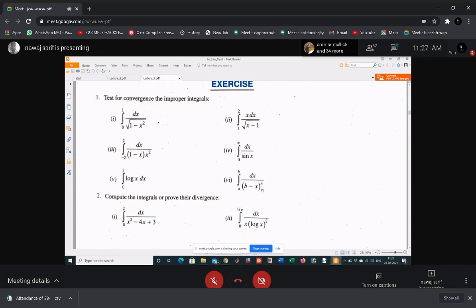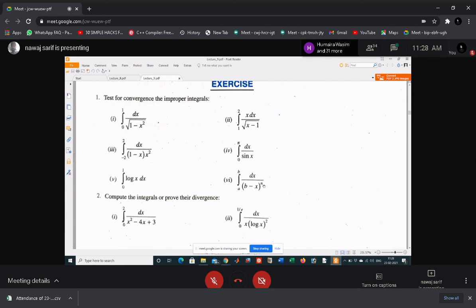But if n is minus 1, then this is also definite, not improper. That means there is no point of discontinuity. This is improper only when n is what?